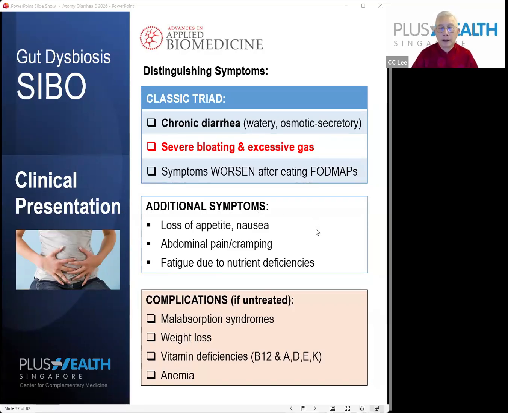The problem is that it can cause complications. If you don't treat it, you can have malabsorption syndrome, which in the long term causes a lot of other complications. You have vitamin deficiency, especially of the oil-soluble vitamins A, D, E, and K. Therefore, it's very important that you supplement with the oil-soluble vitamins. It can also cause weight loss, and it can cause anemia due to malabsorption.